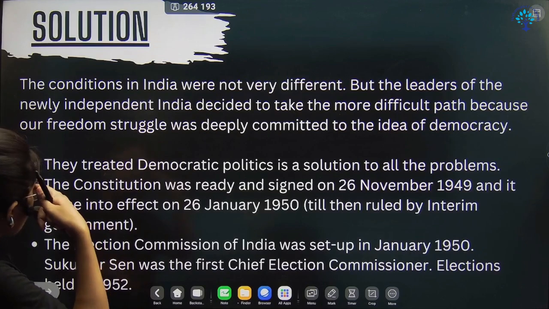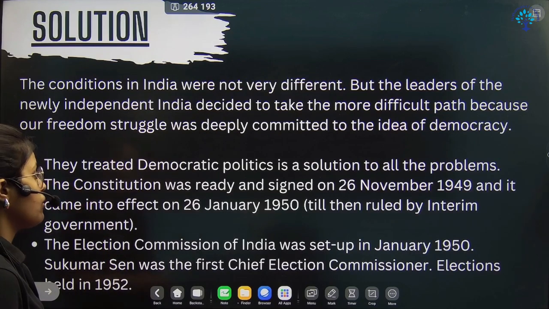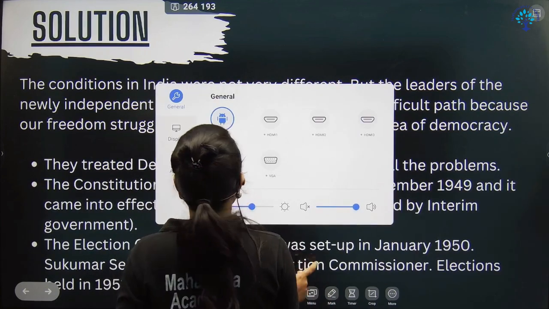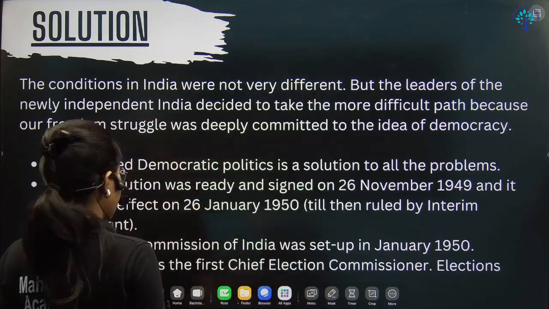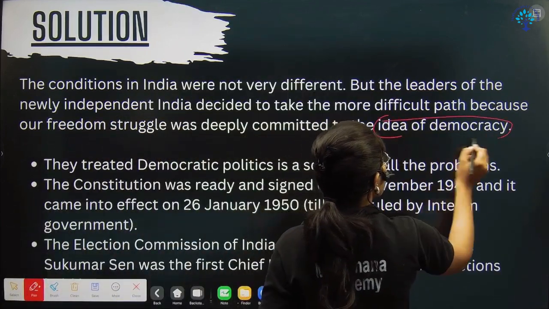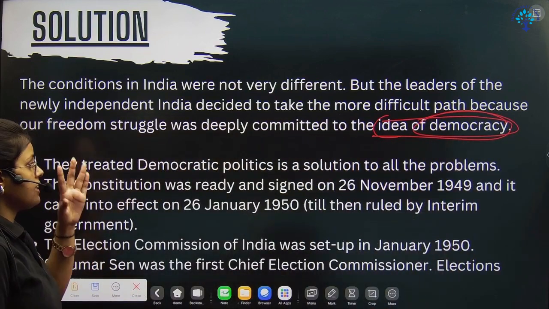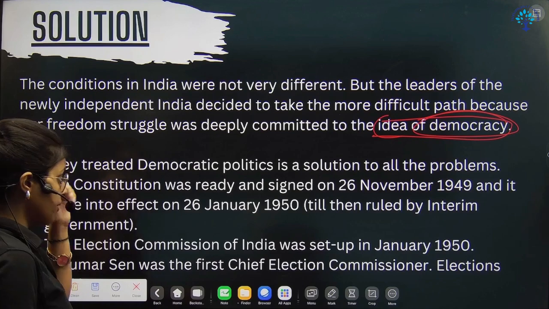Okay. So what are the solutions? We have already made our mind clear that the solution we are going to have is democracy, the idea of democracy, right? So we have opted for democratic politics. We have made our constitution.